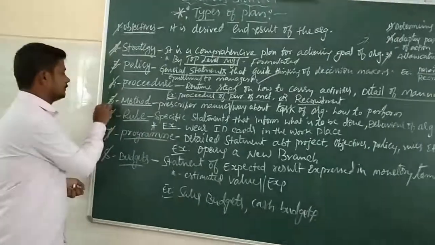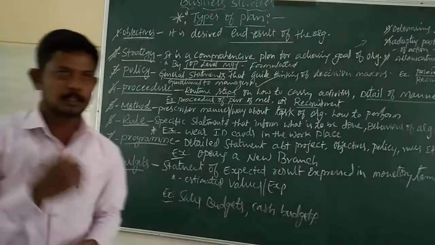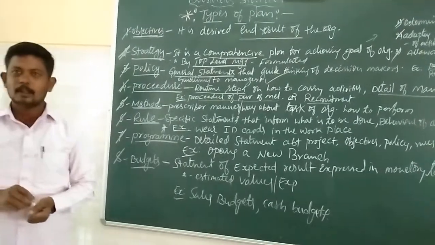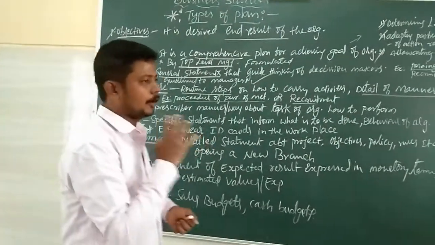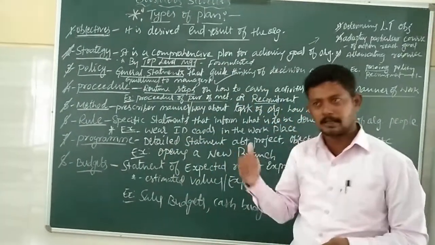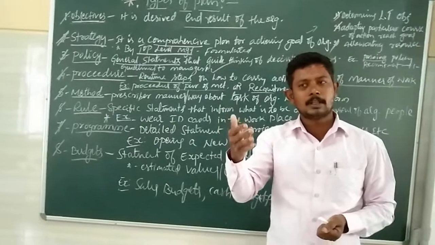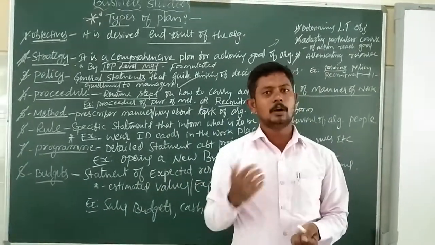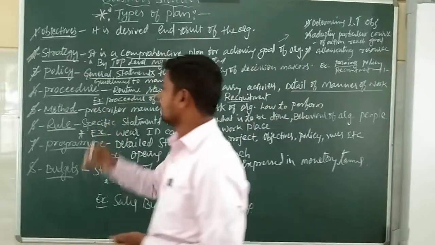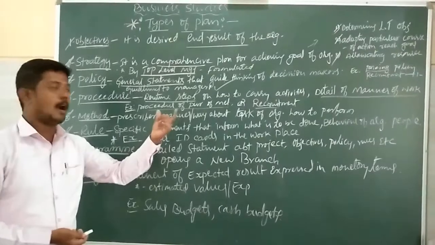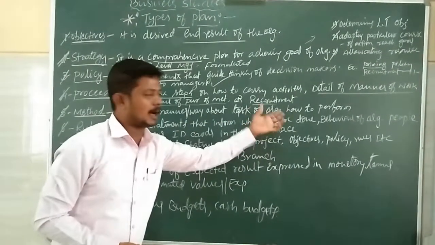Next, another one is method. Yes, when you have to perform the activities in that organization, any subordinate, any employee, any person carrying out the activities in that organization performs them with the help of certain methods. Which kind of method will be followed? Under this method, it is the prescribed manner or way about the task of the organization.